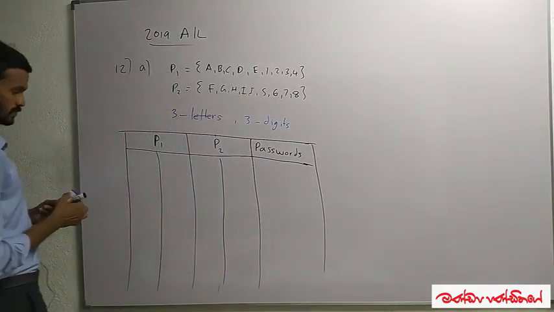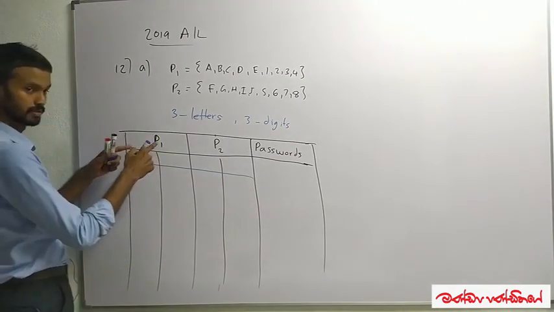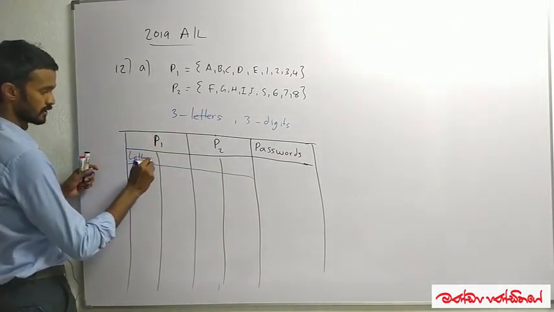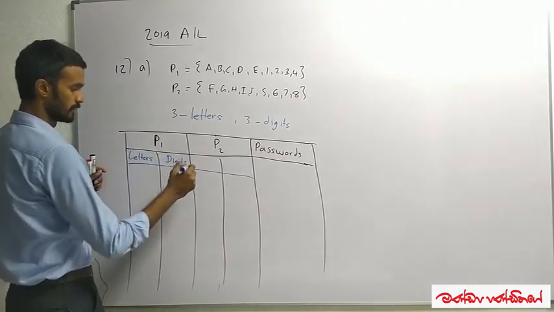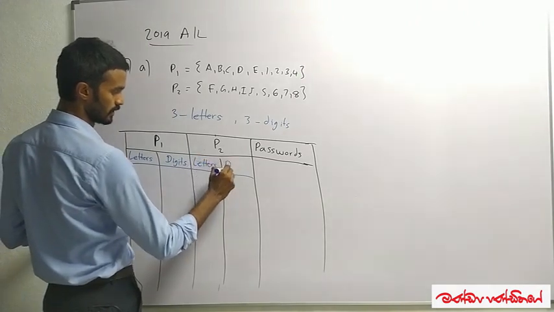So first we are thinking from P1, how many letters we are selecting and how many digits we are selecting, and from P2, how many letters and how many digits.